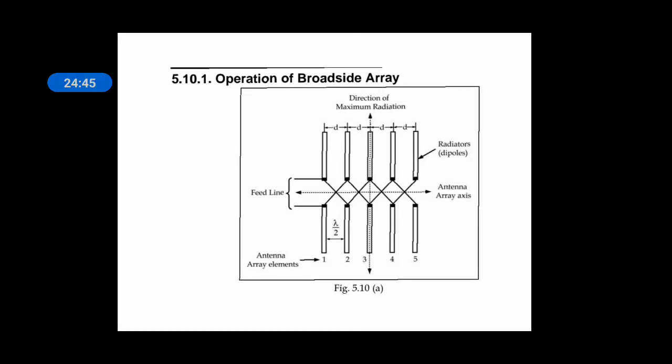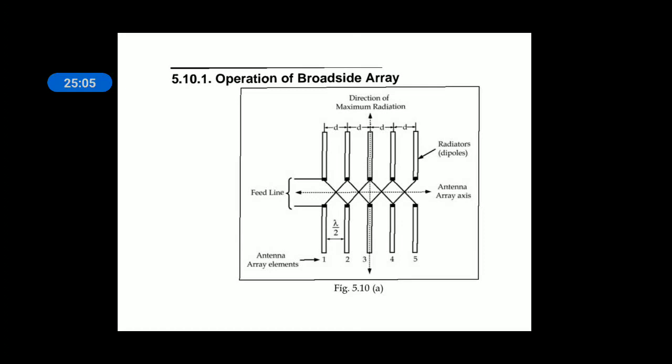In our syllabus there are three arrays: broadside array, end fire array, and binomial array. And there is one more array, Yagi-Uda, which is also an important array. What do you mean by a broadside array? This is one example of an antenna array.